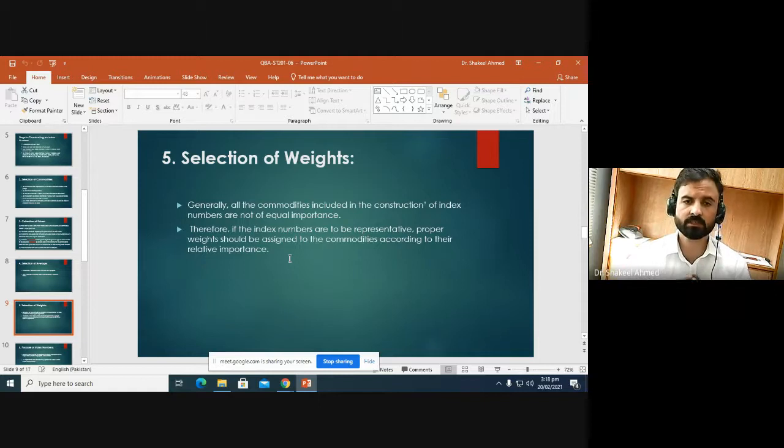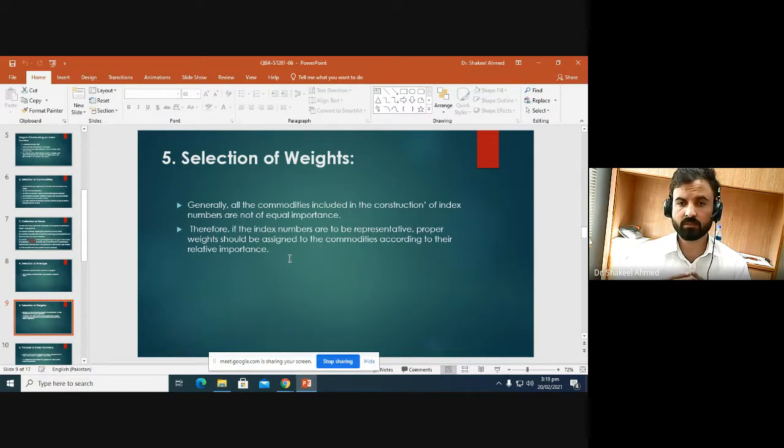And the fifth step is selection of weights. As you are computing the average of price relatives, or in a simple aggregative method, you need to find the average of prices for the current year and for the base year.